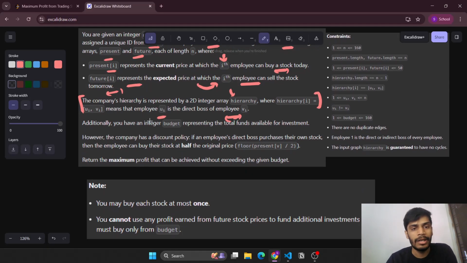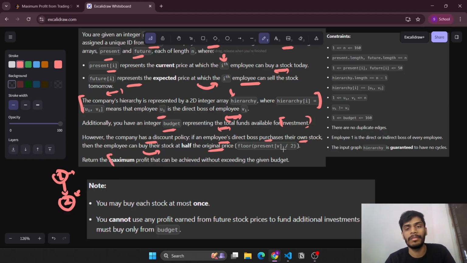We are also given an integer budget, which represents the total amount of funds that we have available for investment. We also have a discount policy: if an employee's direct boss purchases their own stock, the employee can buy their stock at half the original price. That means if 1 is the boss of 2, and 1 buys its own stock, then 2 gets a discount to buy his stock at half the price. We need to return the maximum profit that can be achieved without exceeding the given budget.